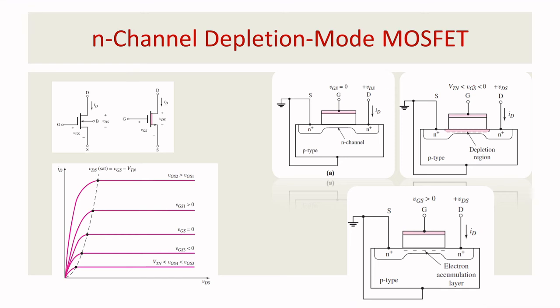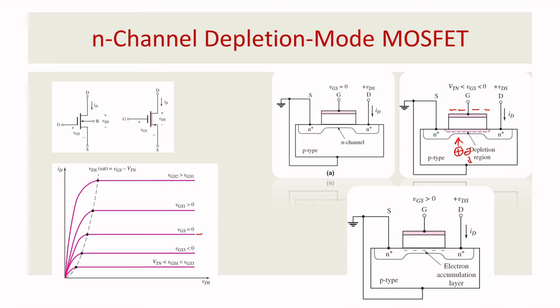When VGS is less than 0, what happened? You want to understand. When VGS is greater than 0, what happened? When VGS is less than 0, that means you are applying negative charge, right? So here you have an electron inversion layer. When you apply the negative charge, the positive will be attracted and the electrons will be repelled. When positive is attracted, the available free electrons will be combined with these carriers, so they will be wasted and the current will be reduced.